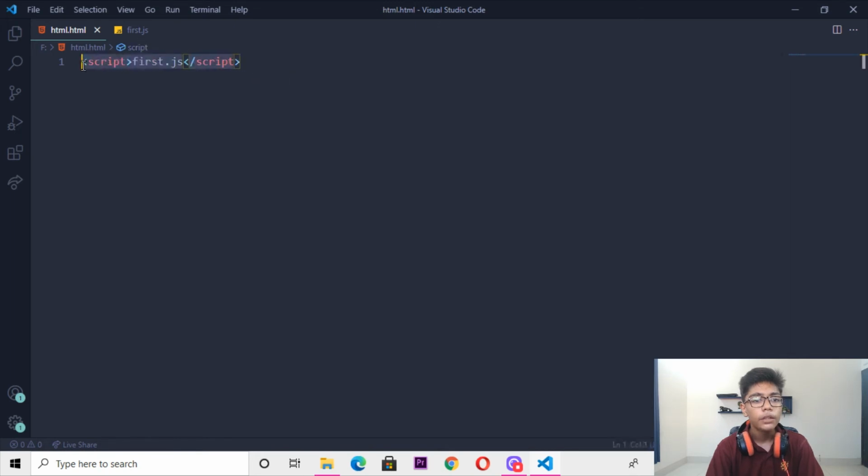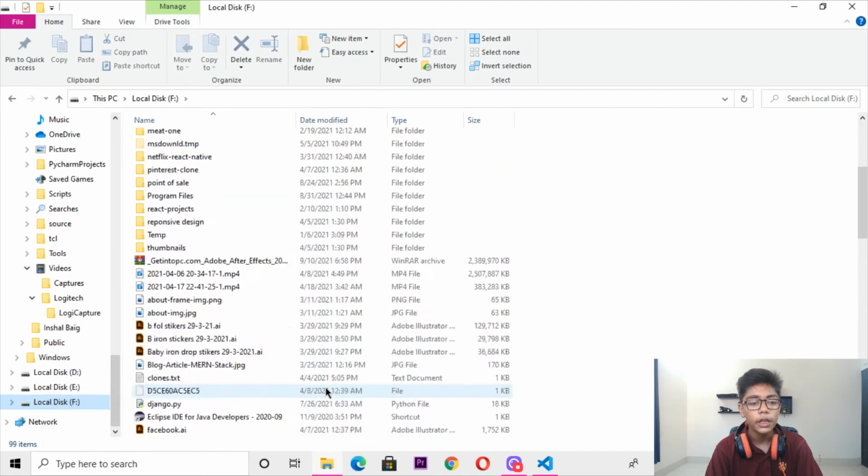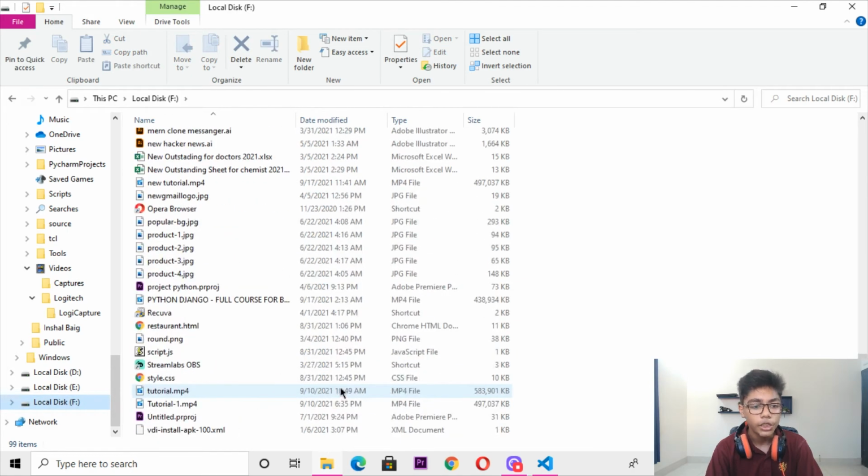And when you have linked your file, then whatever you write in your Java file will come in your HTML file at the browser. If I open my HTML file, I also saved that in the local disk with the name of HTML.